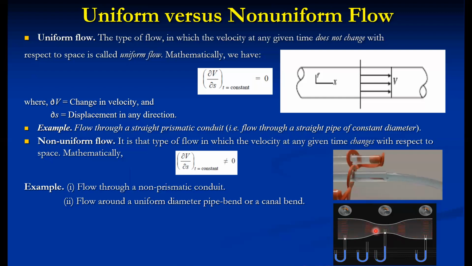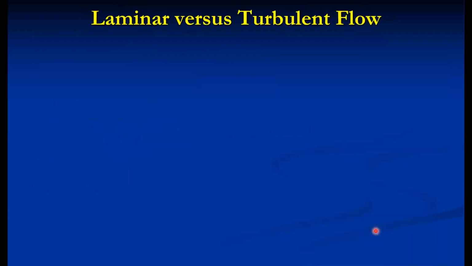So in practice, these flows appear in combinations. Only calling it uniform flow, non-uniform flow, steady flow or unsteady flow is not a sufficient description of the flow. In all types of flows, there is a possibility of steady and unsteady, so we have to be careful there. So this is about uniform versus non-uniform flow, because these are the basic descriptions. But in combination, in all flows, there is a possibility of steady and unsteady. So this is about uniform and non-uniform.